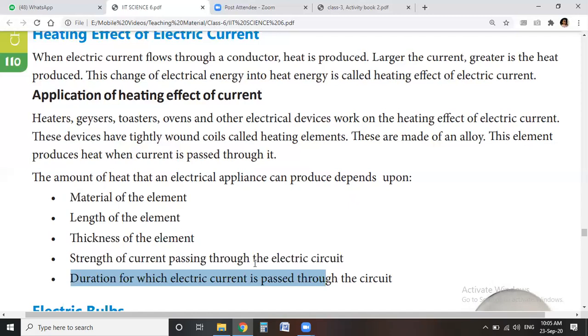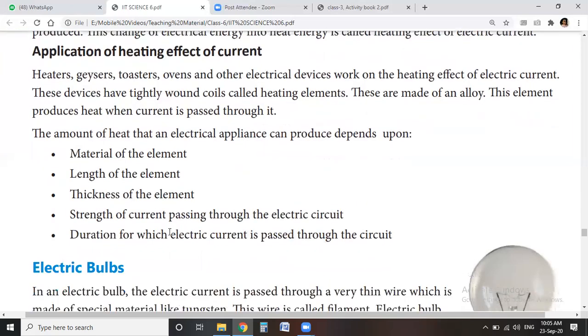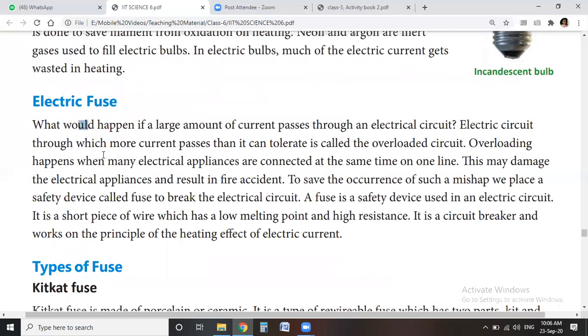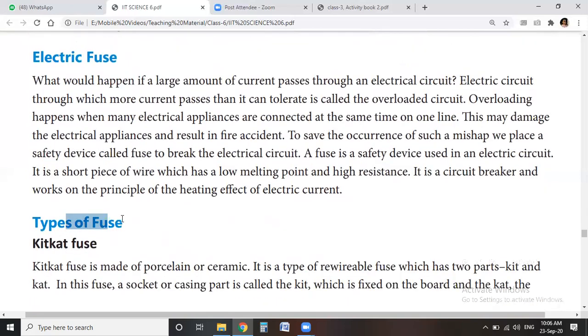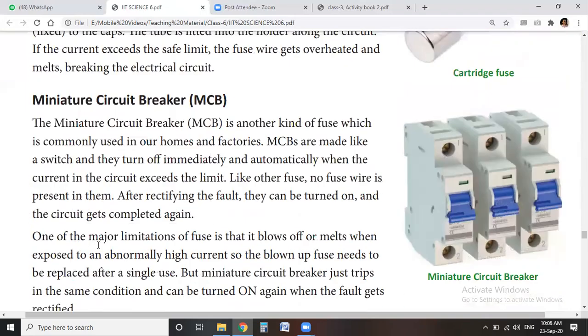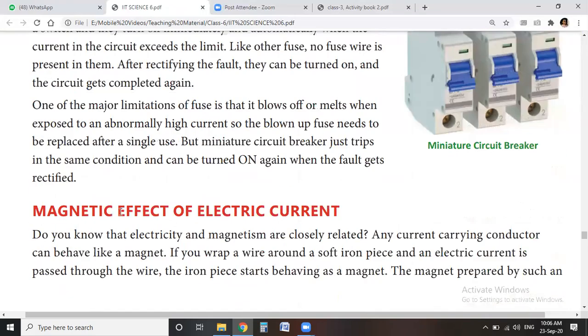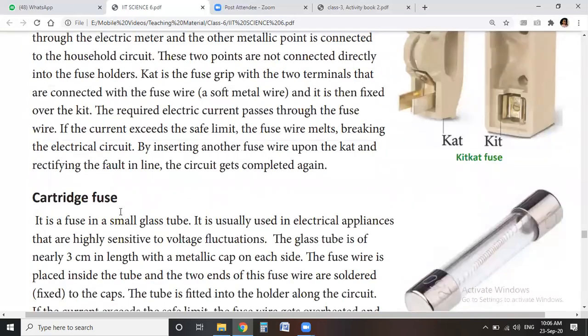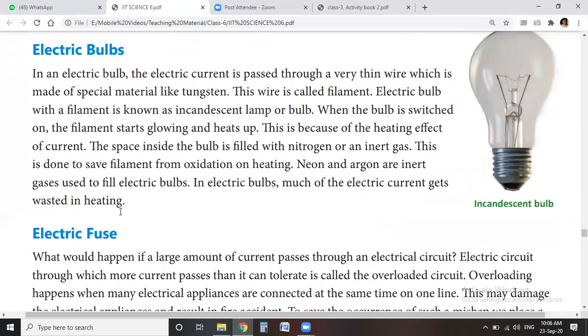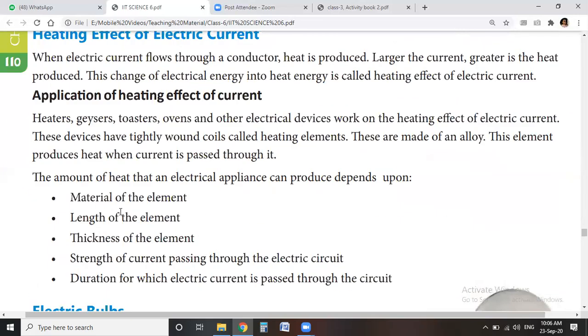In this topic we will see some examples like the electric bulb, electric fuse, and types of fuse, that is fuse and MCB. We will see those examples tomorrow, because it is sufficient for today. So we will continue from tomorrow.